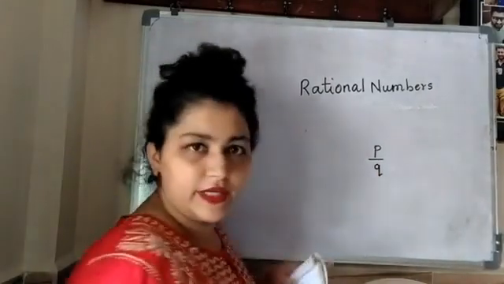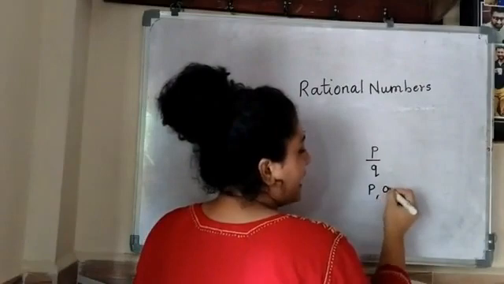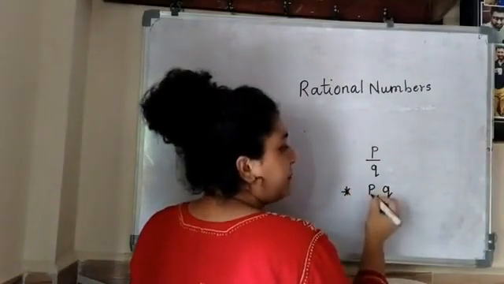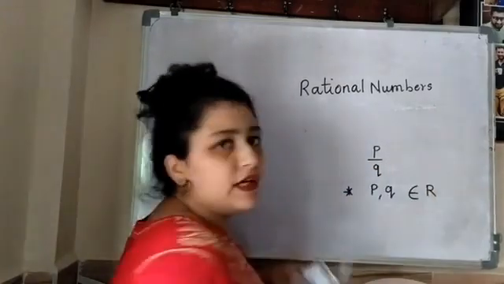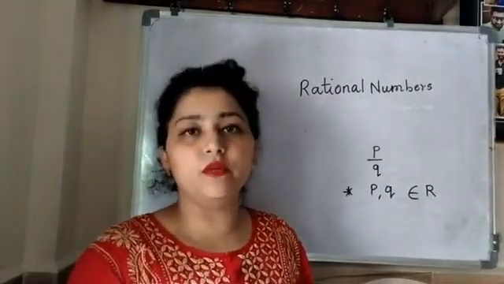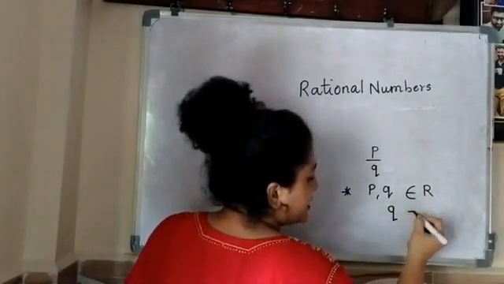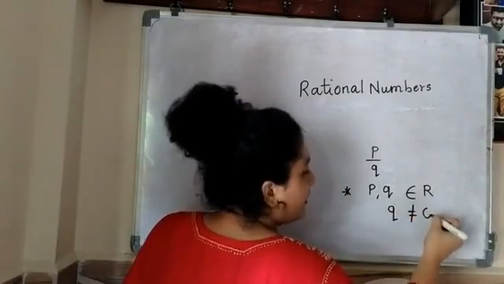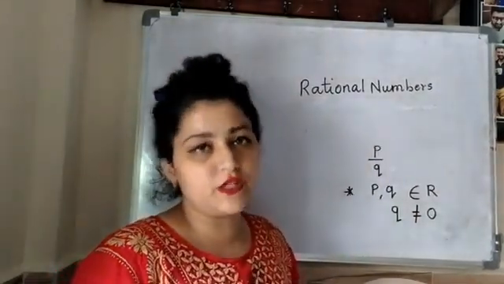p upon q, it looks like this, and the very first condition is that p and q belong to the set of real numbers. P और Q क्या होने जरूरी है, वो real numbers होने चाहिए. And the most important condition is that q should not be equal to 0. Q का value 0 नहीं होना चाहिए.